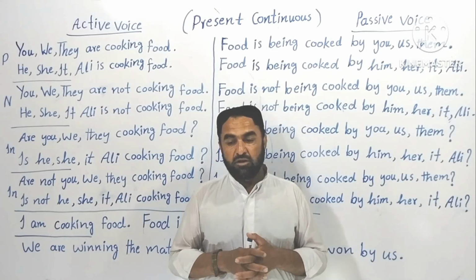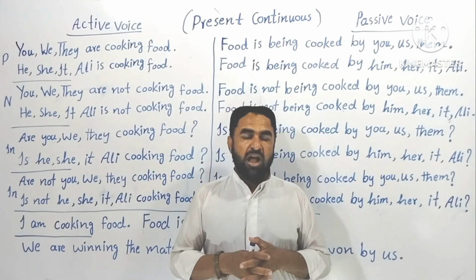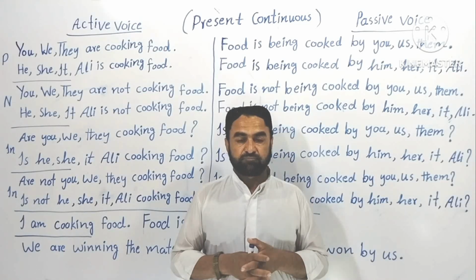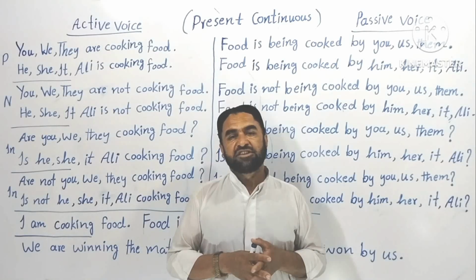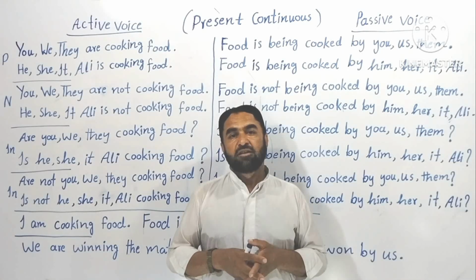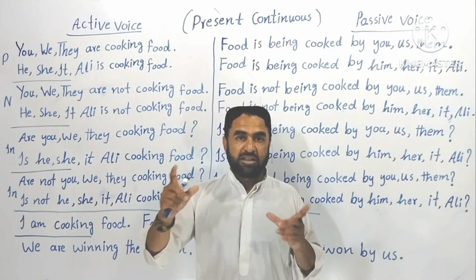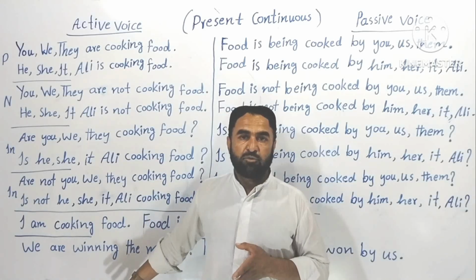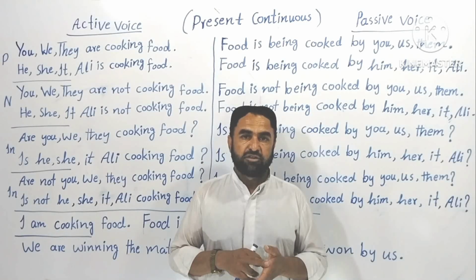And those verbs which have more than one syllable, I mean that they have 2 syllables, or 3 syllables. There you'll have to see if the last syllable is a CVC, then you'll have to use double consonant. Understood? Once again I should tell you that you'll have to see that verb, I mean the long verb, the lengthy verb that has 2 or 3 syllables. Here I was talking about the verbs that had only 1 syllable. Run, hit, okay, fit, cut.